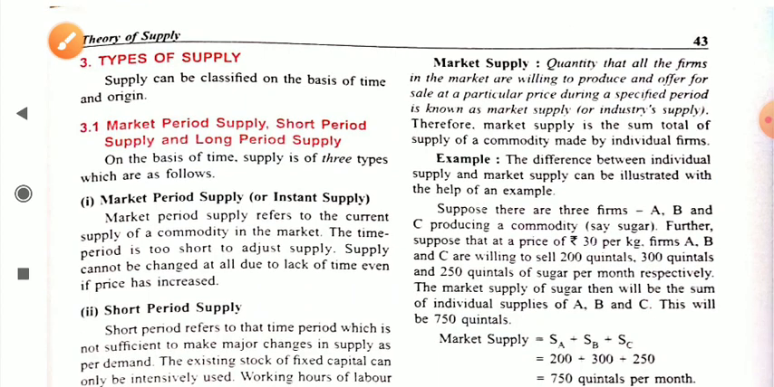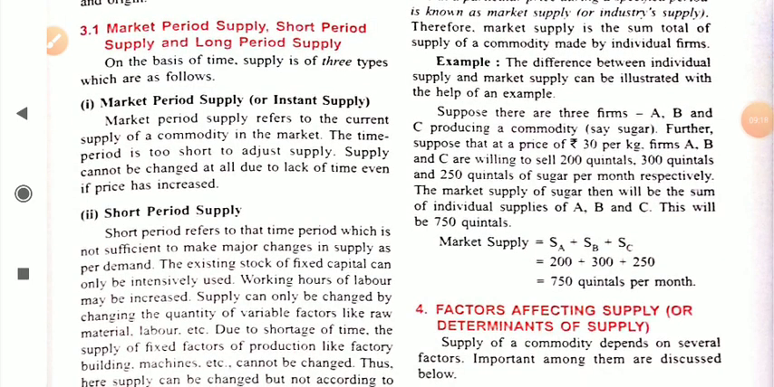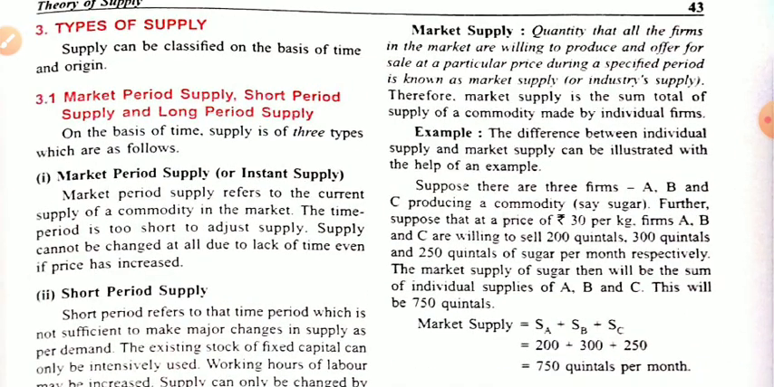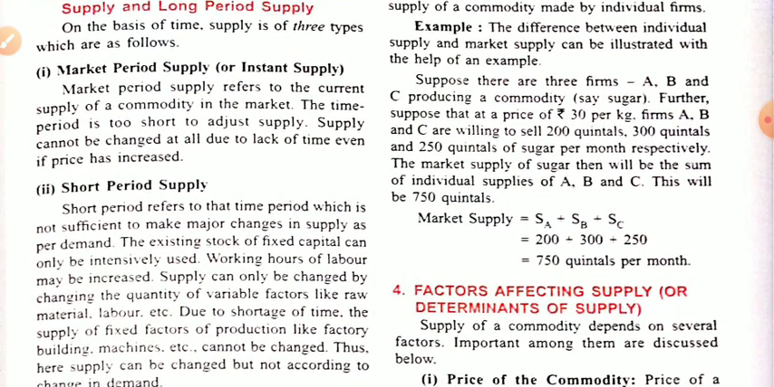Now move to our next point, which is types of supply. Dear student, there are different types of supply, but we have to study only two types of supply, which are individual supply and market supply. But for your knowledge, I am going to explain all these types.